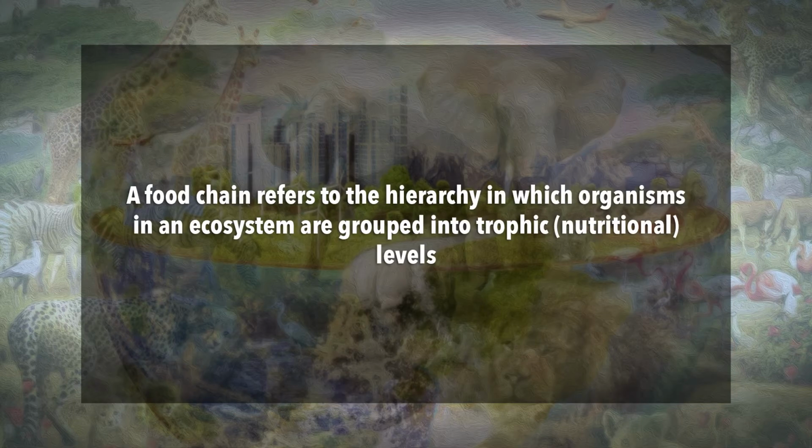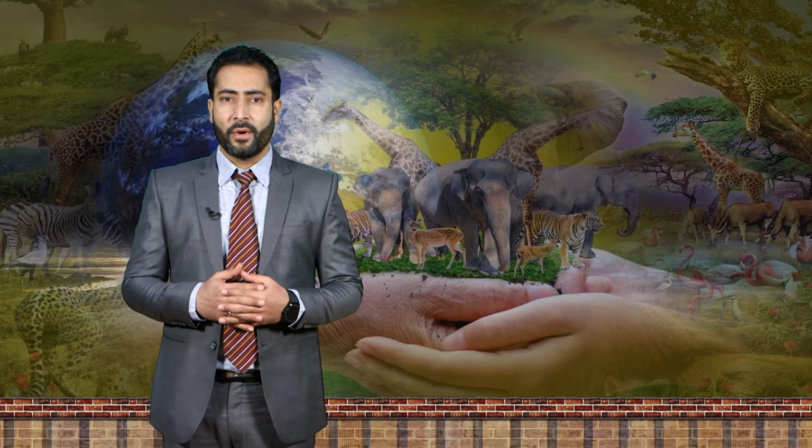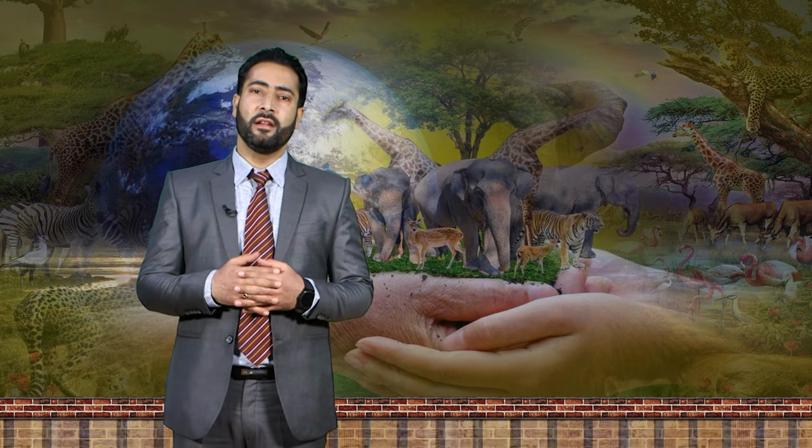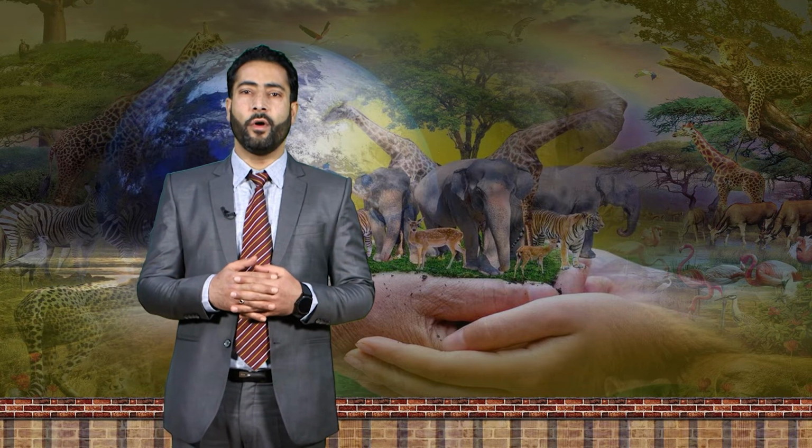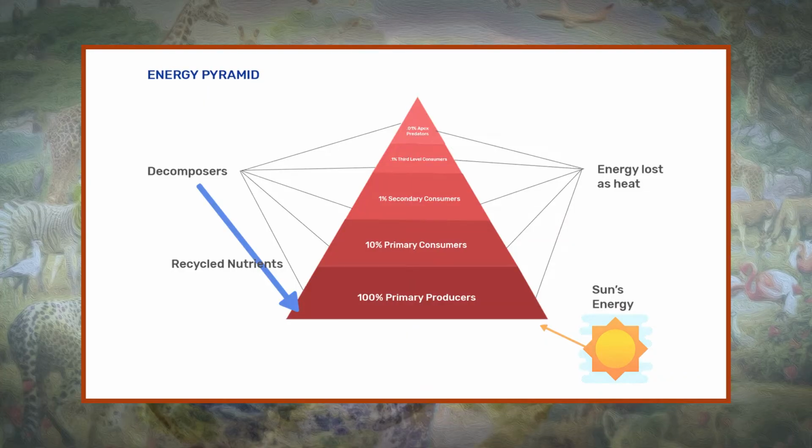A food chain refers to the hierarchy in which organisms in an ecosystem are grouped into trophic or nutritional levels. A food web is comprised of many food chains that are linked together. Most ecosystems have a complex web structure rather than a direct chain of what eats what. An ecological pyramid, in turn, represents the biomass or the energy flow in an ecosystem. Both food chain and ecological pyramid start at the trophic level which is comprised of primary producers.